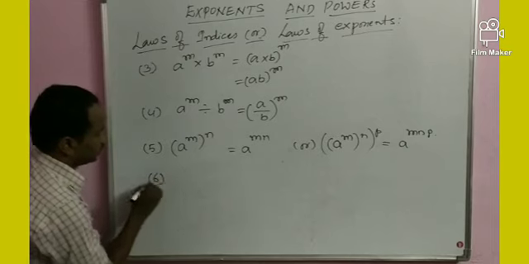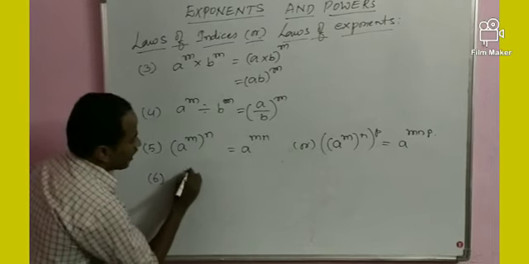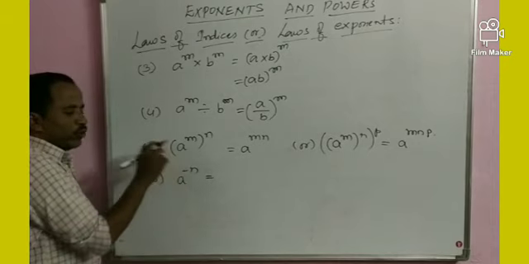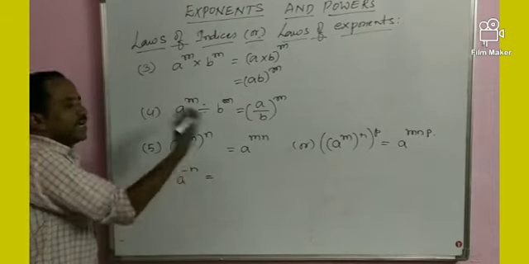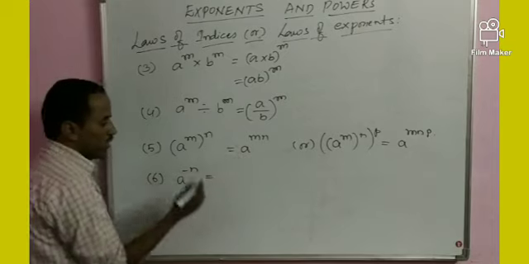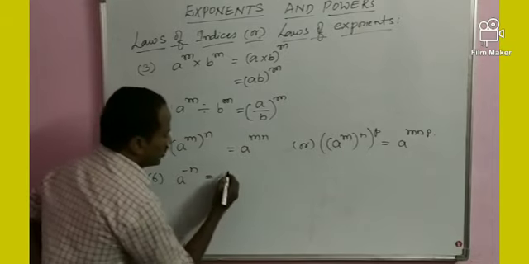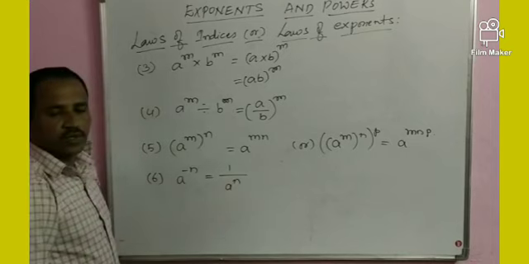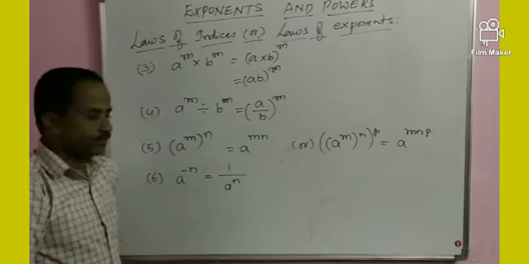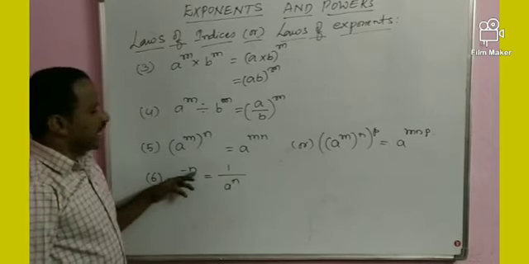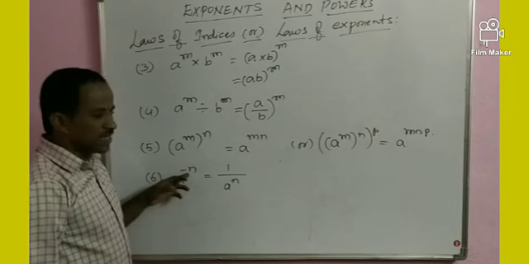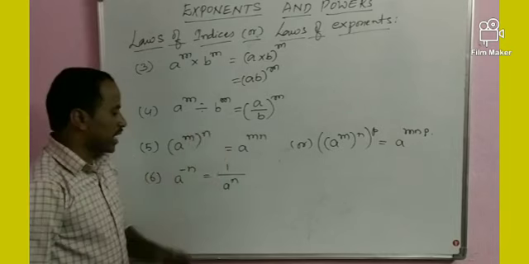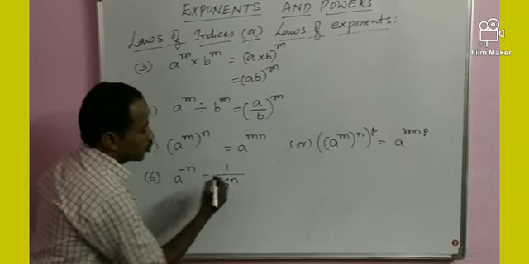Sixth one. A power minus n. Negative number is there. When it gets reciprocal, it becomes positive. That means 1 by a power n. A power minus n is there, negative number is there, when it gets reciprocal, it becomes positive.